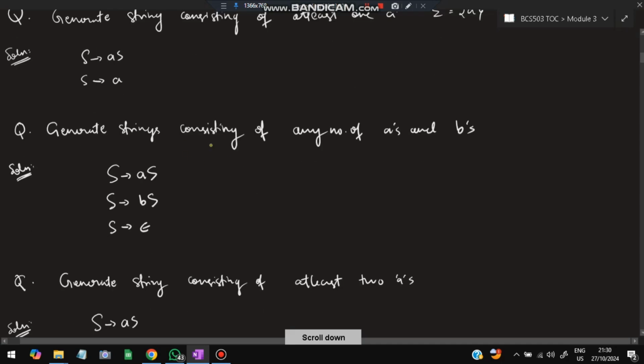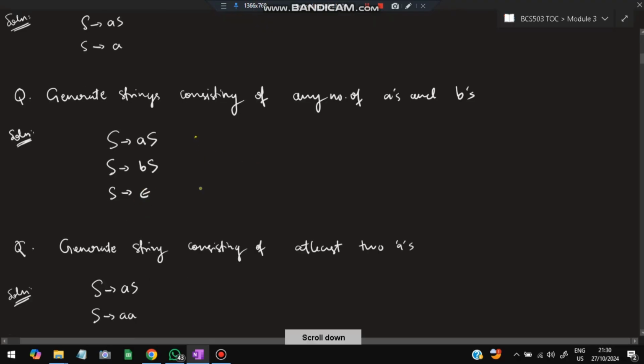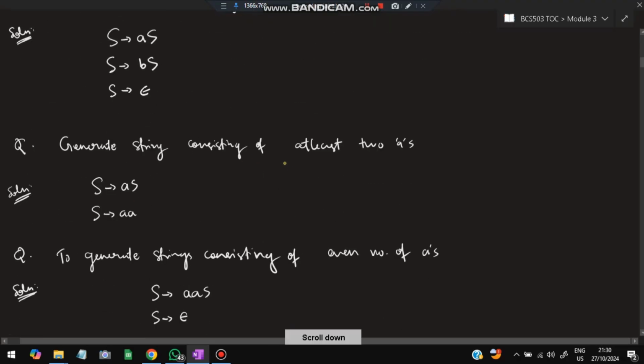Moving on, we have: generate a string consisting of any number of A's and B's. Here two letters are there, A's and B's. For this, I'll do S goes to AS, S goes to BS. So S can be substituted as AS or BS or epsilon, right? Because any number of A's and B's can also be zero. So this is the CFG for any number of A's and B's.